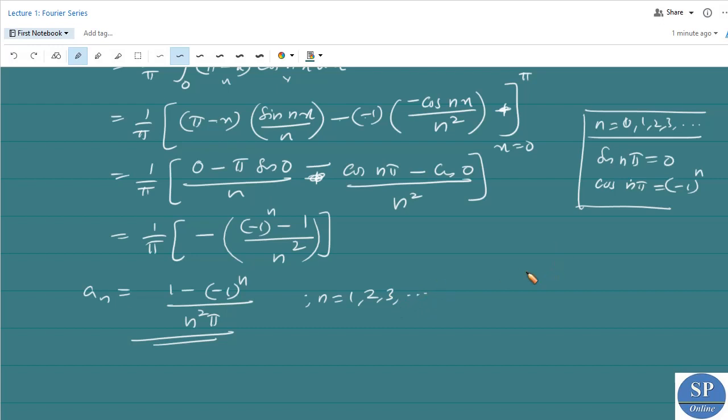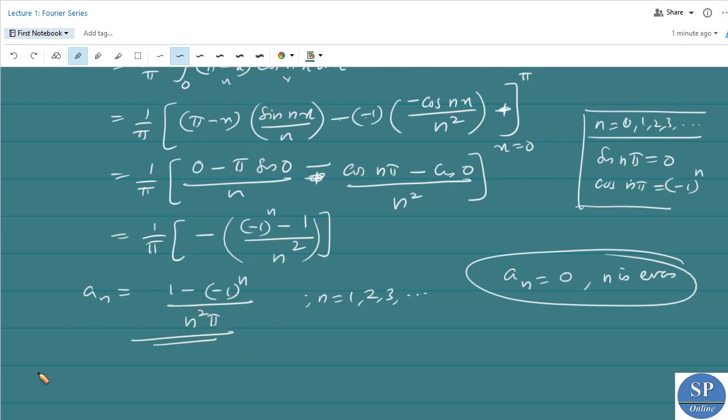So this is an, for n equal to 1, 2, 3, etc. If n is equal to 1, we have minus 1 power 1, that is minus 1. So a1 is equal to 2 by 1 square pi. If n is equal to 2, we have minus 1 whole square, that is 1, so it is 0, and for n equal to 4, we have minus 1 power 4, this is 1, etc. So an is equal to 0 for n even. If n is even, minus 1 power n is equal to 1, so this will be 0.